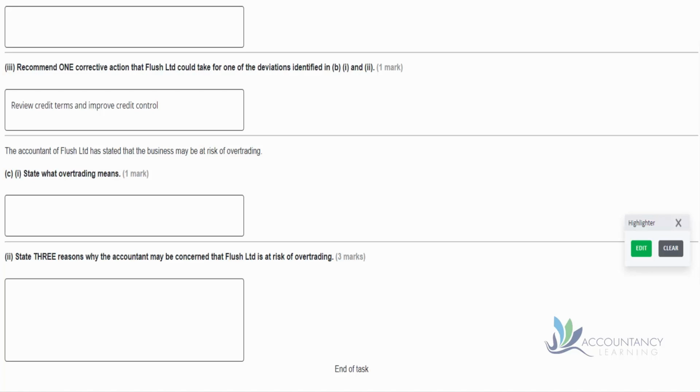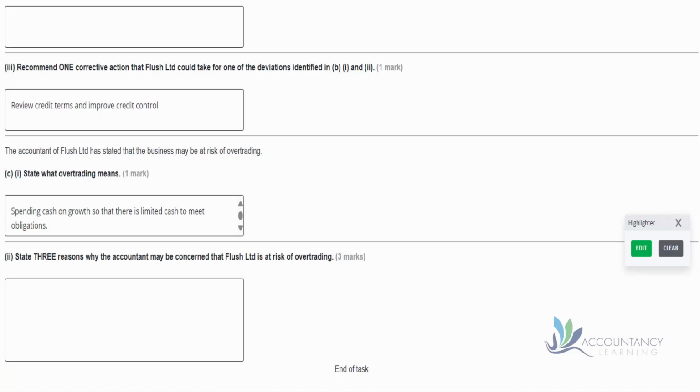Moving on to Part C, the accountant of Flush Limited has stated that the business may be at risk of overtrading, and we need to state what overtrading means. So overtrading is when we're spending lots of our cash on growing the business and on expansion, and that means there's no cash available to meet our day-to-day obligations, such as paying the salaries of our staff, for example, paying our suppliers.